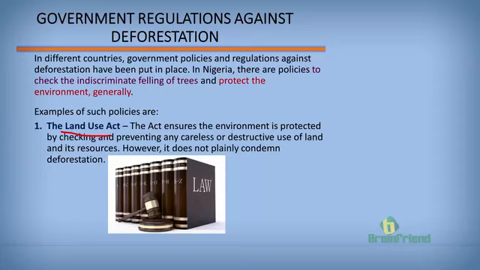Although this act does not clearly talk about deforestation, the application of this act will help reduce deforestation. The act ensures that the environment is protected by checking and preventing any careless or destructive use of land, such that people do not carelessly choose particular land areas, cut them down, and use them for their own purposes.